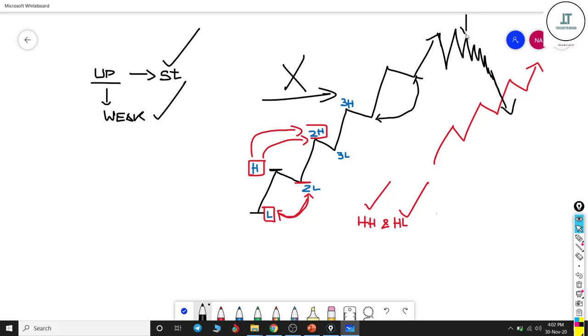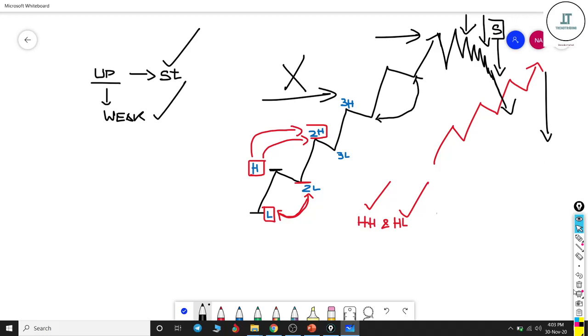Somehow, from the higher levels, strong sellers are coming into the system. When I say coming into the system, very simple, the strong sellers are more interested in this stock to push the price towards the lower side.